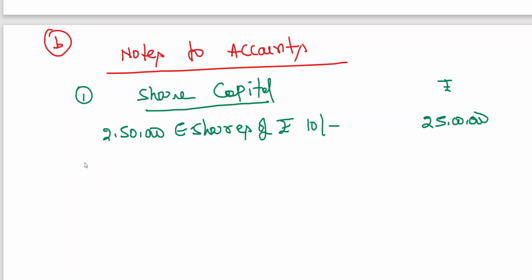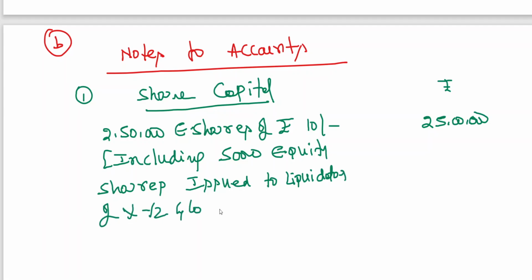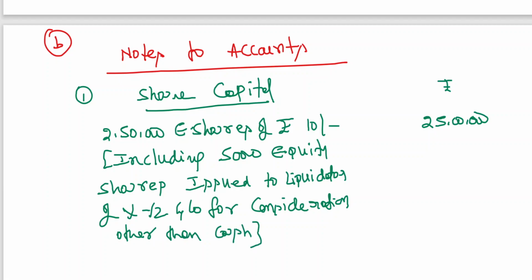So we can simply write like this: share capital including 50,000 equity shares issued to liquidator of XYZ and Co. for consideration other than cash. This is what is called disclosure.